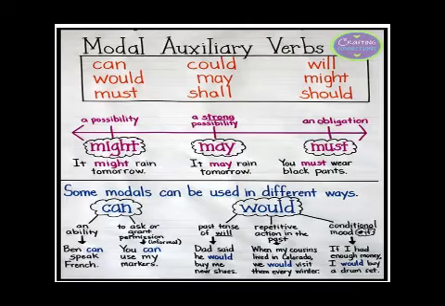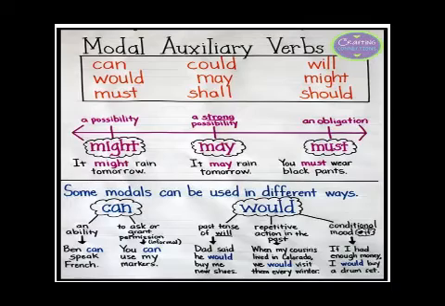Now, again, we should also know that some modals can be used in different ways. Like, just for a short example, can also be used to express an ability, whereas it also can be used to ask for or grant permission, right? It can be used as an informal way of seeking permission. Same way, would can be used in three different ways. It can also be used as the past tense of will. It can also be used to express the repetitive action in the past, and it can also be used to express the conditional mood, right?